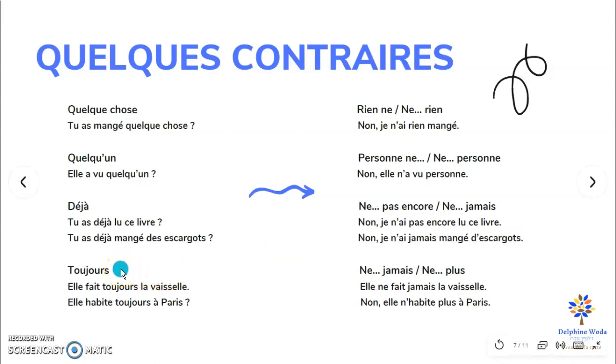Toujours can mean always or still. So the first one will be always. Elle fait toujours la vaisselle. She always washes the dishes. And the second one will be, elle habite toujours à Paris. She still lives in Paris. In the negative sentence, the contrary will be jamais or plus. Elle ne fait jamais la vaisselle. She never washes the dishes. Or non, elle n'habite plus à Paris. No, she doesn't live in Paris anymore.